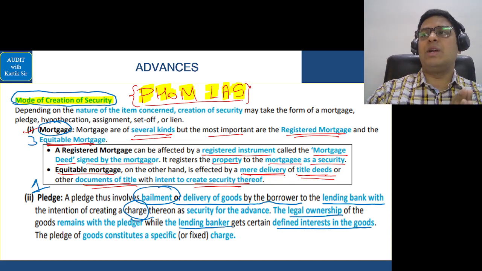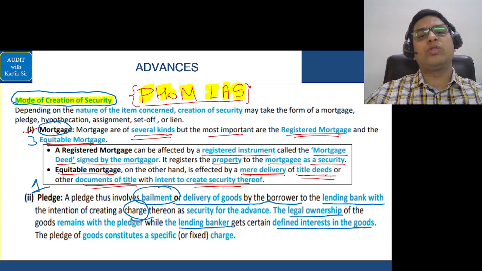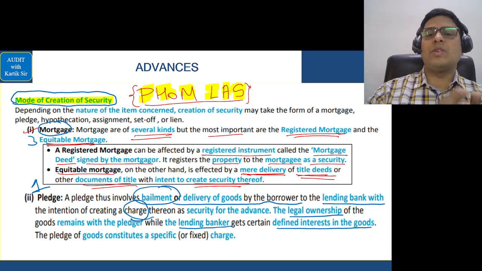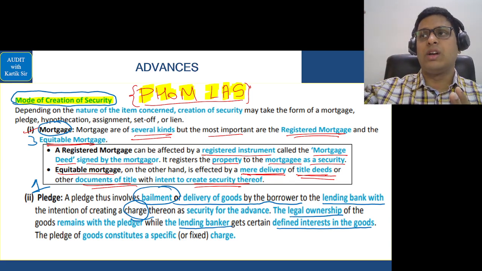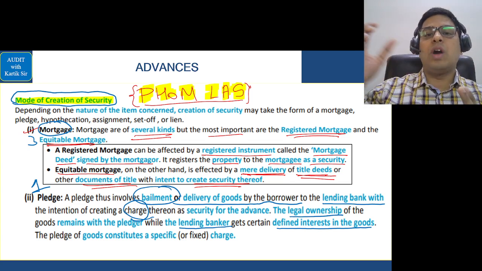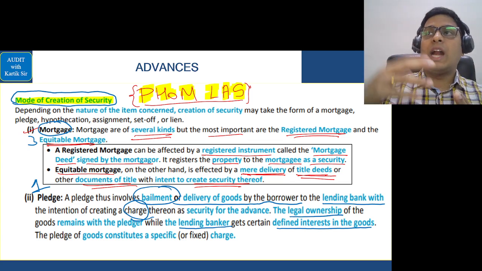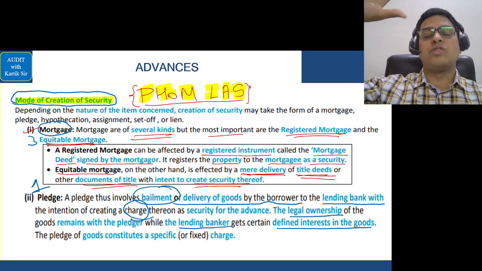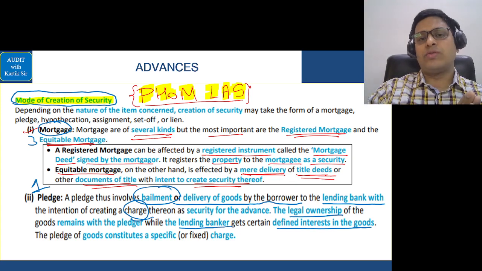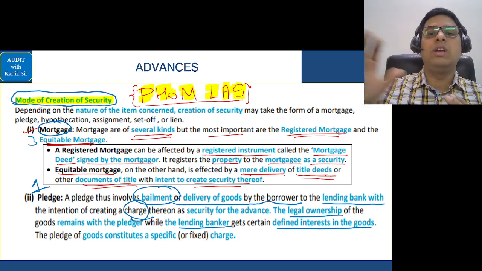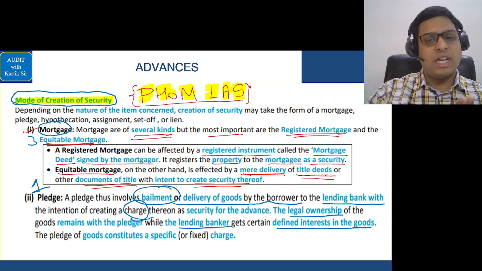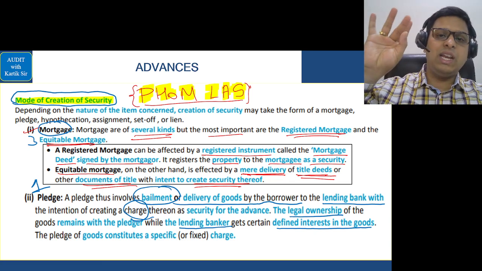After that, you have assignment. Assignment means you're transferring your debtor to someone else. So when you transfer your debtor to the bank, it is called assignment. Set off means suppose you have a fixed deposit with the bank, that is your credit balance is there with the bank. And if you have taken a loan from the bank, and you are not able to pay the loan, and the bank has the power to subtract your debit balance, that is your loan account, from your credit balance, that is your fixed deposit in the bank, then that is called set off. So basically, when the bank deducts your unpaid loan amount from the fixed deposit account that you have with the same bank, that is called set off. Okay, that is a mode of creation of security. The code is again formulas: pledge, hypothecation, mortgage, lien, assignment, and set off.